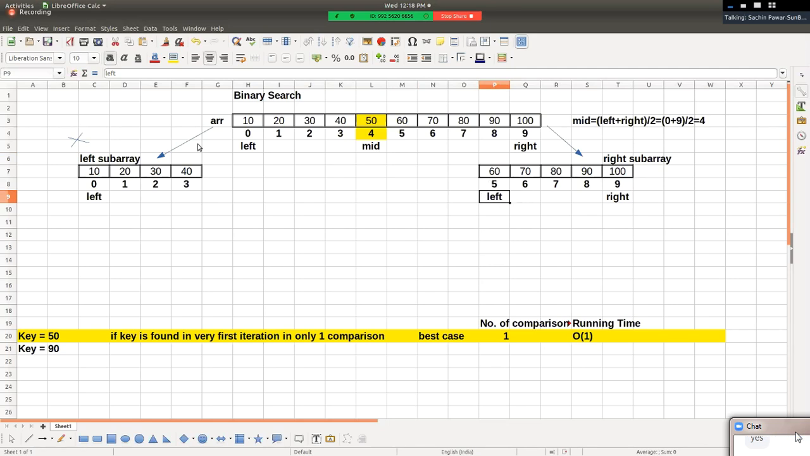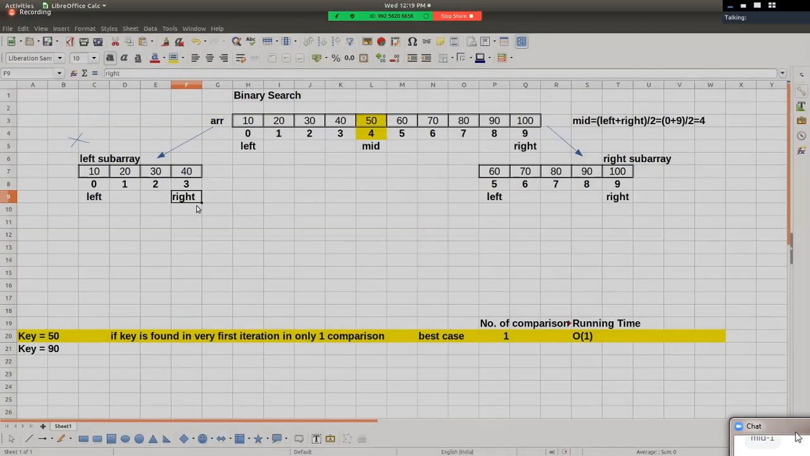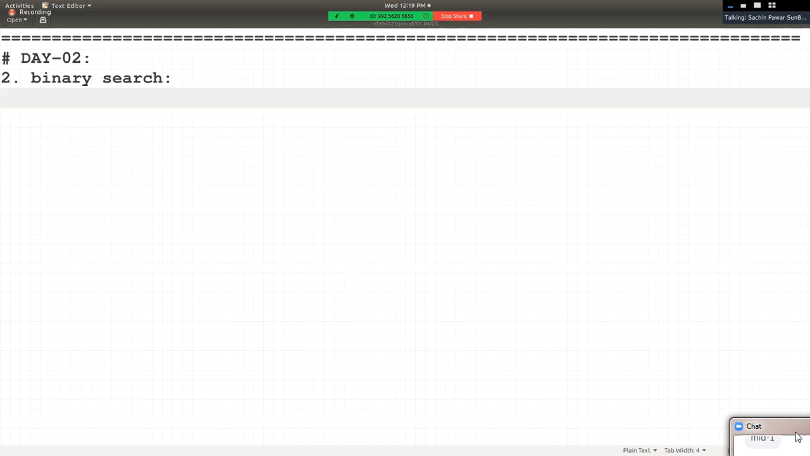Sir, if we go to the left sub array, then for the left sub array, can you see guys, value of left remains as it is and value of right will be mid minus one, mid minus 1, right? So that will be its right. Do you agree with this? Right? So let me write it over here.